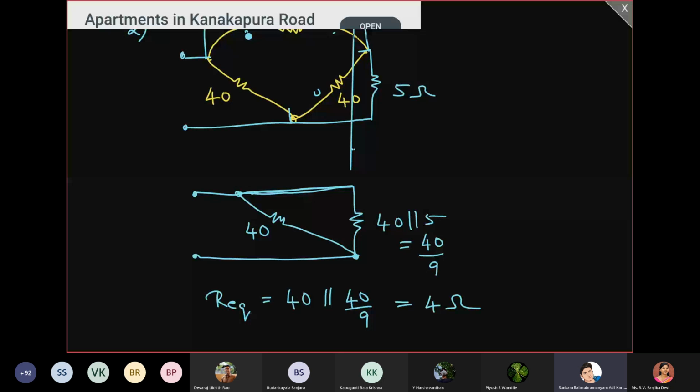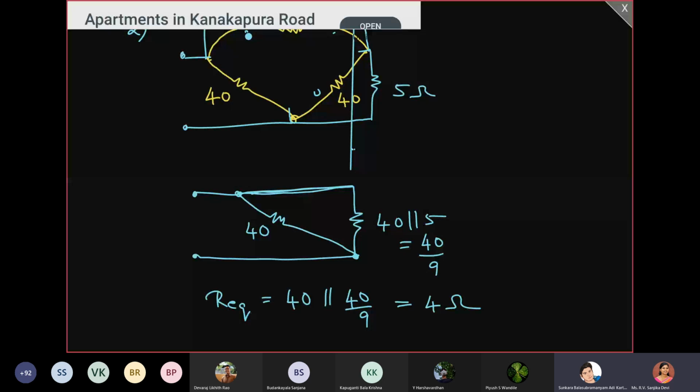Ma'am, the fourth one is delta to star, right? Whichever you find easier, or whichever will give the answer in fewer steps, you can do that. Nodal you will explain later, ma'am. Yeah, nodal we will see later.